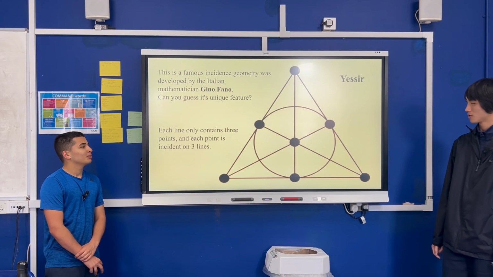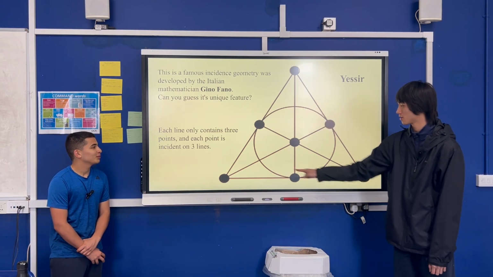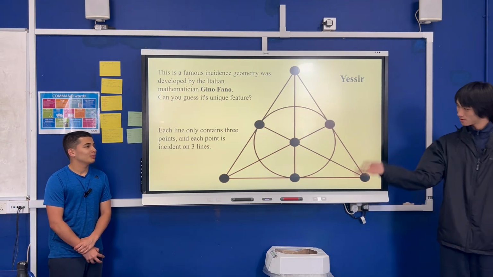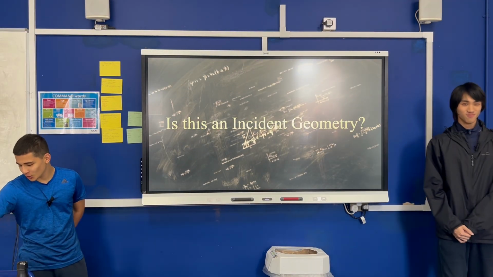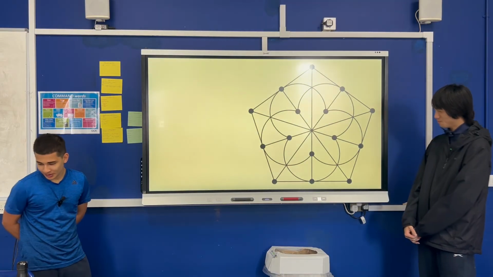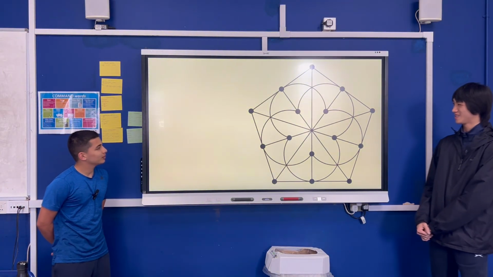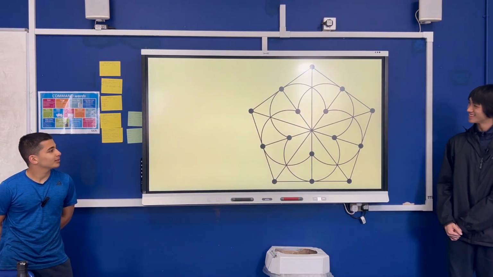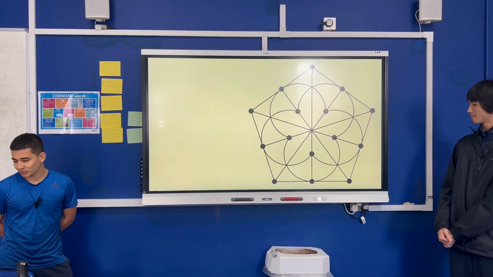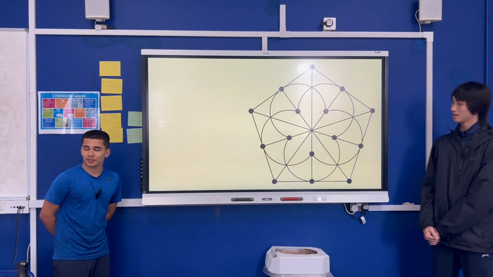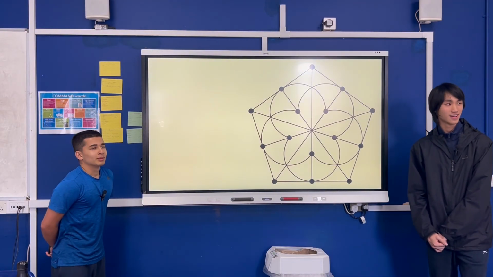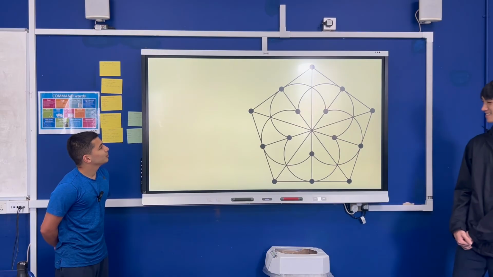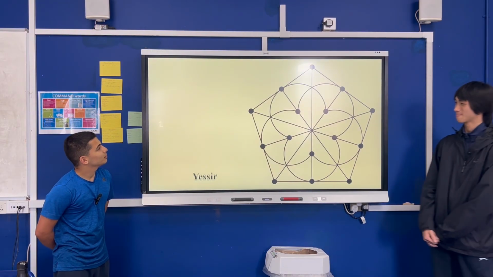And that's pretty cool. Now we've got our favourite question. Is this incident geometry? This one's pretty cool as well. Oh my god, no. Why is there no point there? I don't think it is, because those 2 points are collinear. Oh, okay. Let's see. It is.